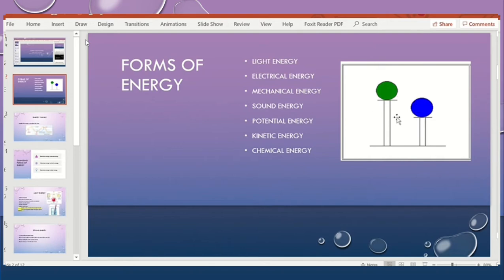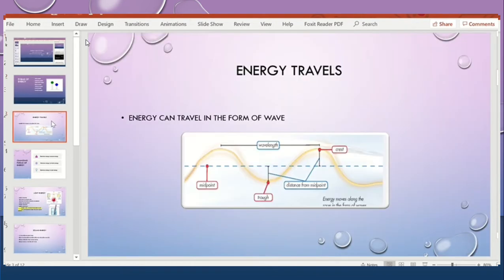Like look at this picture here, the ball is at this position, so it has stored energy over there, and this ball has stored energy, that is called the potential energy. Low potential energy, high potential energy. Stored energy, simply stored energy, is called the potential energy. Kinetic energy is the energy due to motion, and chemical energy is the stored energy in the food, fuels or batteries, that is called the chemical energy.